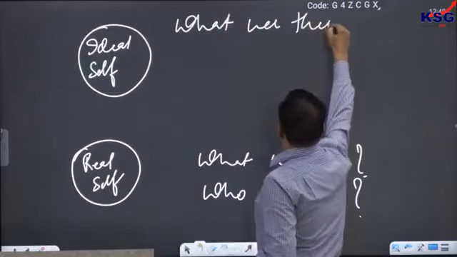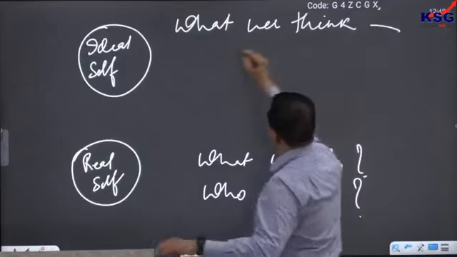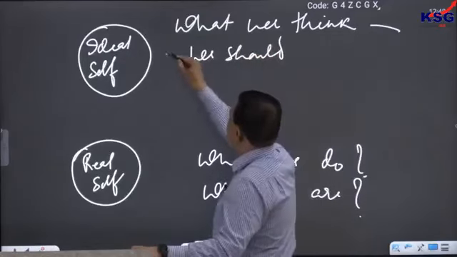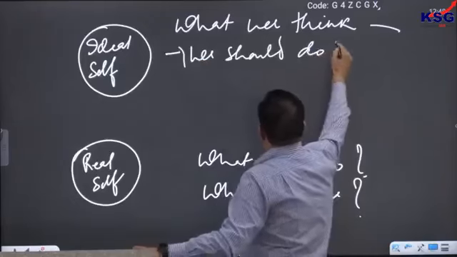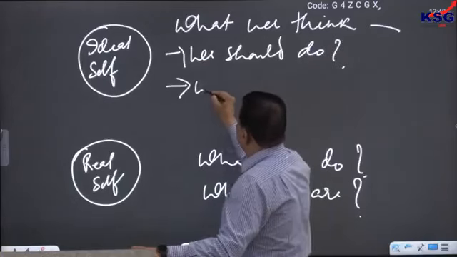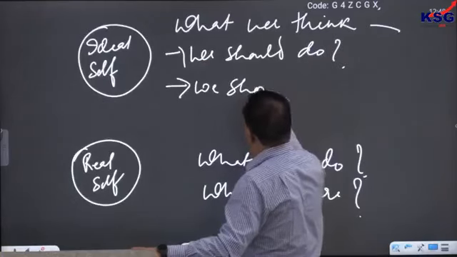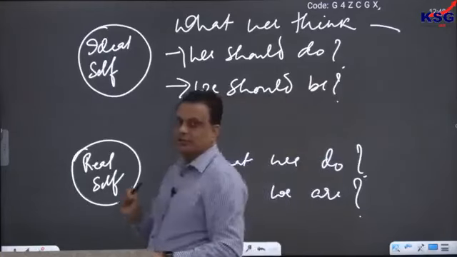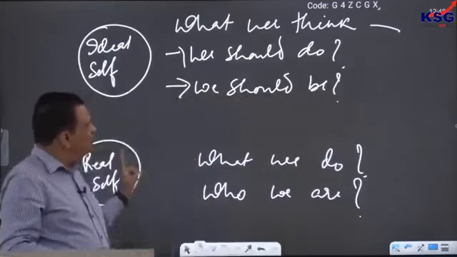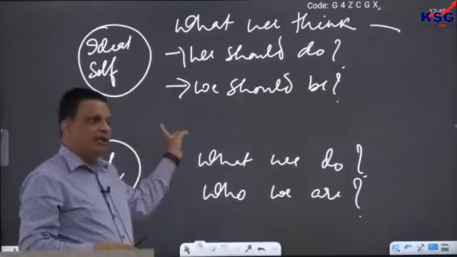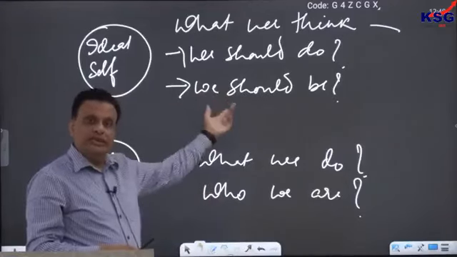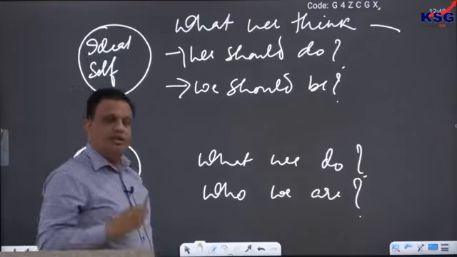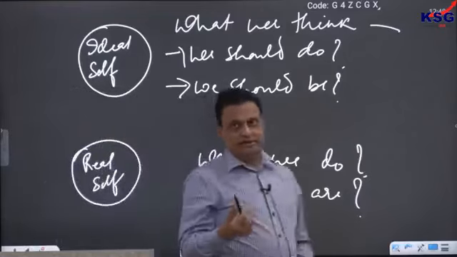That is what we call the ideal self. So we all have a real self, what we do, and what we think we should do. That combination of that should is what we call the ideal self.